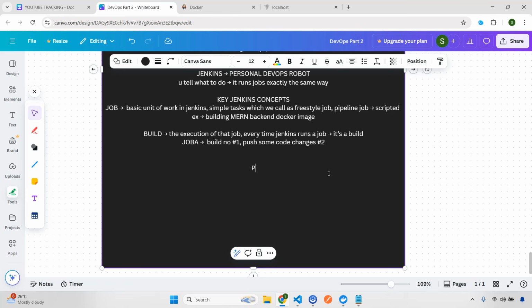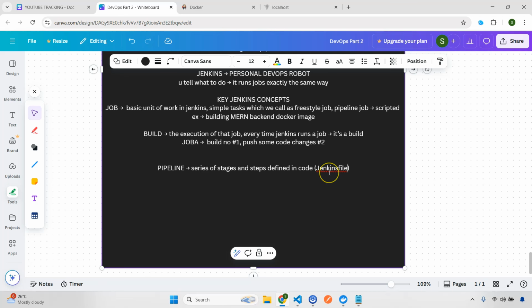Next is very important, pipeline, right? So what is a pipeline? As I already mentioned, pipeline is like scripted. Okay, let's forget that. Let's give a very simple example. It will be a series of stages and steps, right? And that will be defined in your code, and normally it will be in my Jenkinsfile. So this is the exact name I need to give.